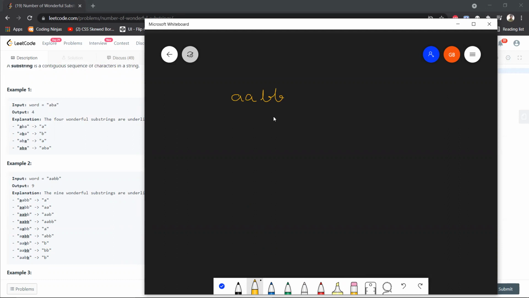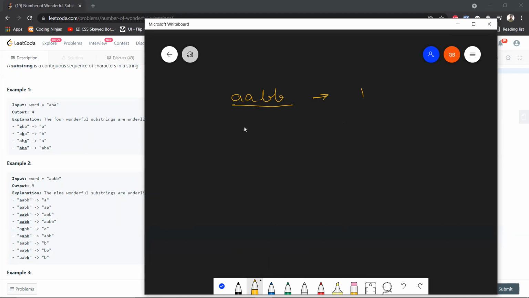One is pretty much clear to you: this entire string is a wonderful string, and a string is a substring of itself, so this can count as 1. Why is this wonderful? Because either no character is coming an odd number of times, or just one character is. Not more than one character should come an odd number of times.